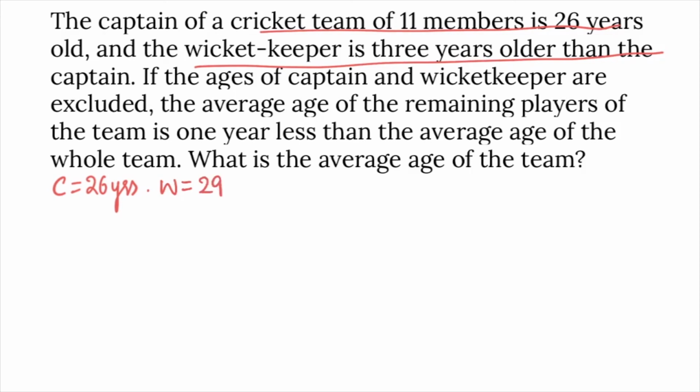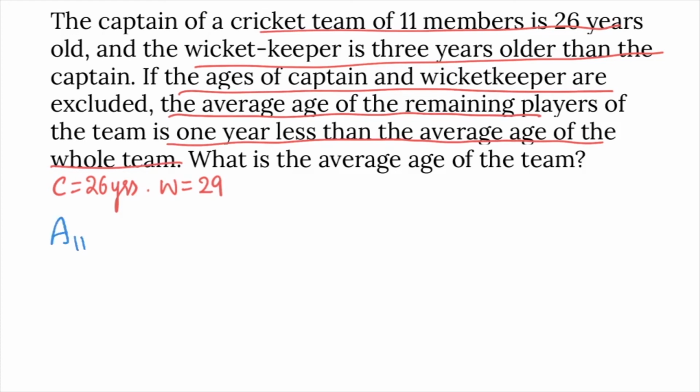If the ages of captain and wicket keeper are excluded, the average of the remaining players, means 9 players, is 1 year less than the average of the whole team. If average of team of 11 members is A years, average of team excluding captain and wicket keeper, 9 members, is A minus 1.